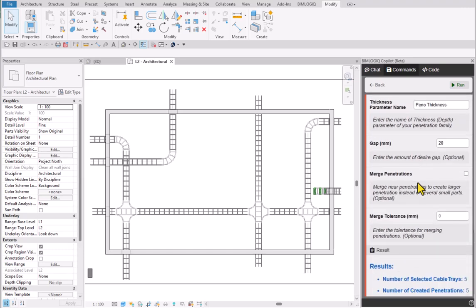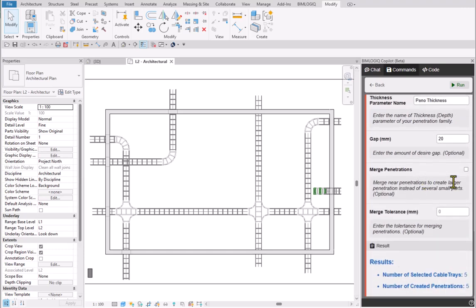Now, we've reached the part we skipped earlier. To minimize overlapping penetrations and create a cleaner model, enable the Merge Penetrations option. Set the maximum distance between penetrations that can be merged by entering a value in the Merge Tolerance field.